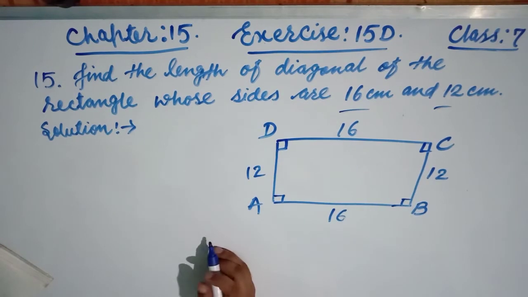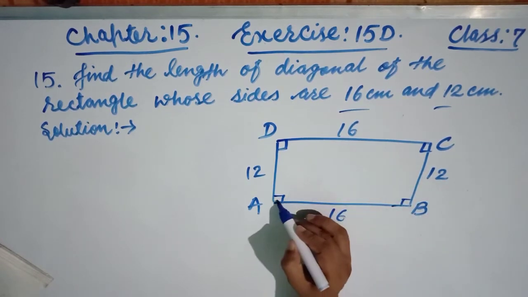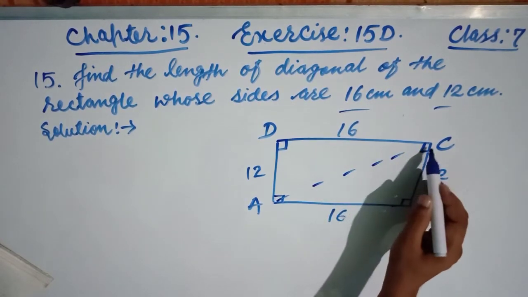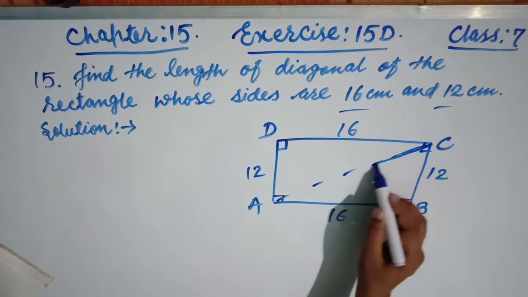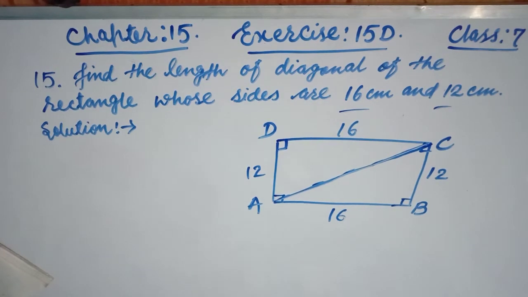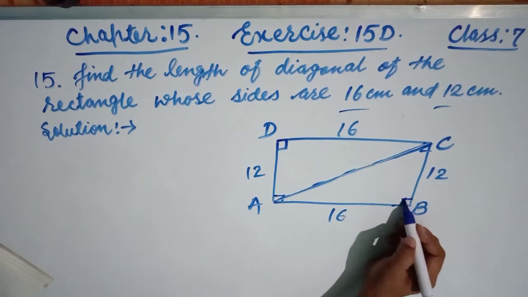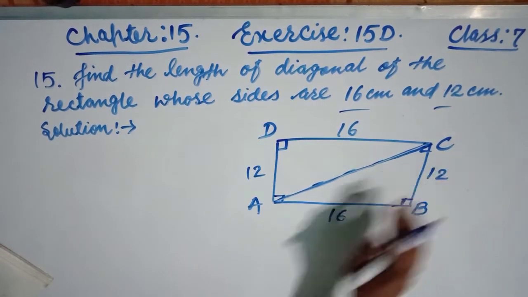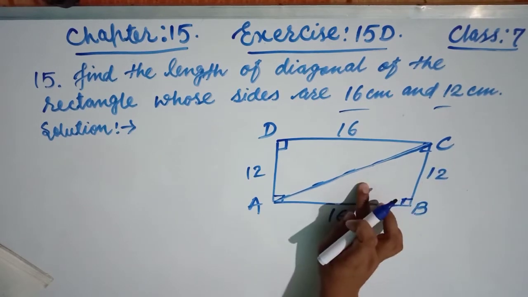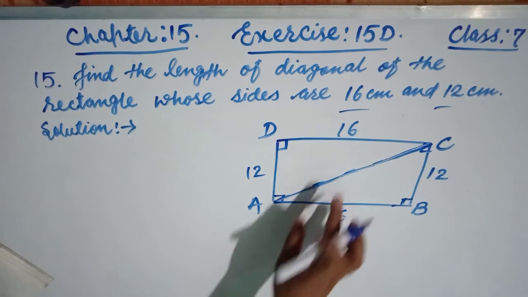We have to find the diagonal. There are two diagonals of this rectangle. If we join BD or AC, suppose we join AC, look, this is the diagonal, and both the diagonals are equal. Either we can find AC or BD; only one diagonal we have to find. From the figure, ABC is a right angle triangle, right angled at B, 90 degree. Now we can easily find, this becomes the hypotenuse.